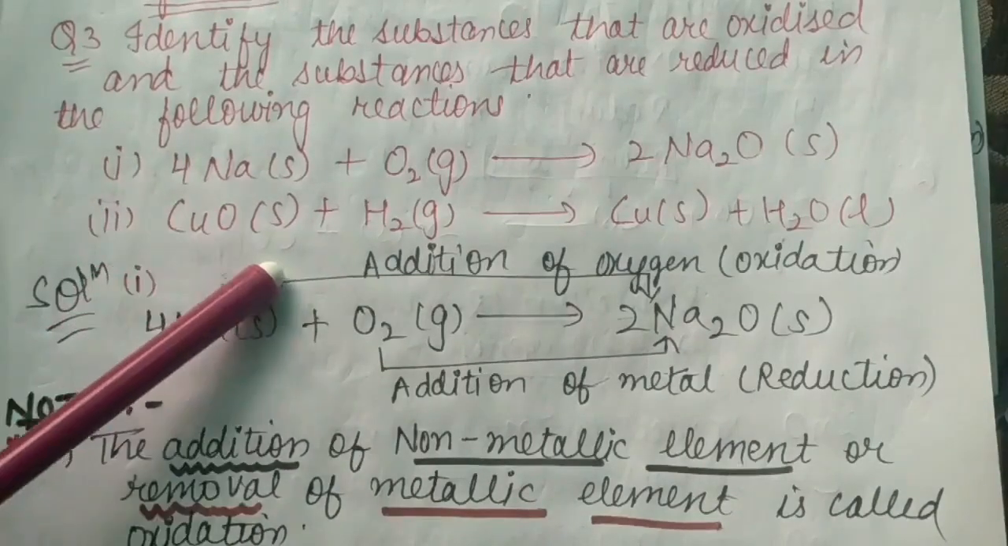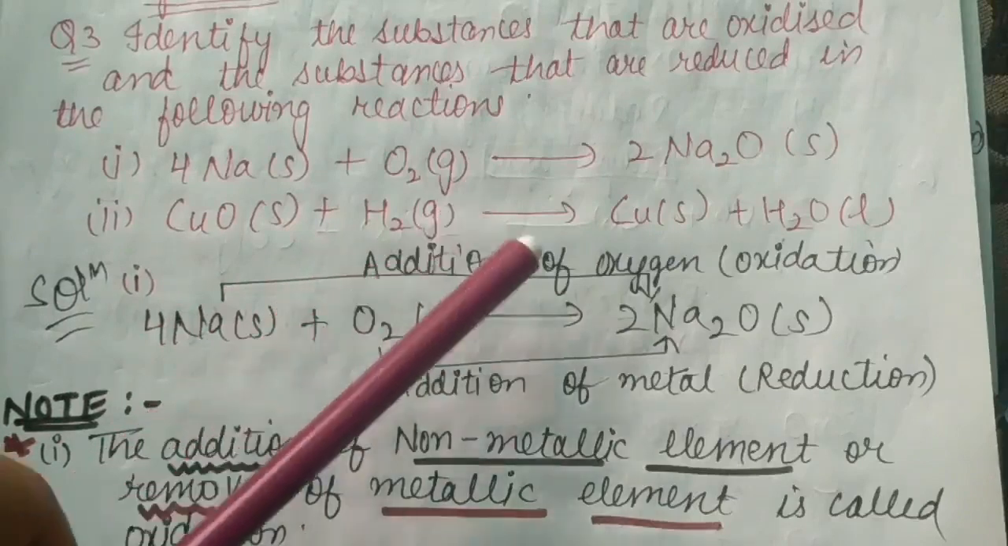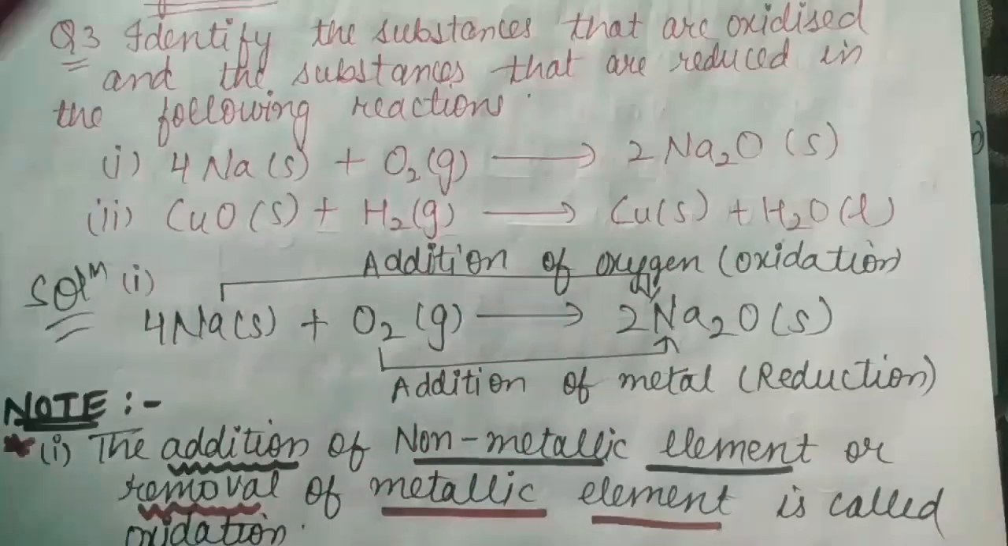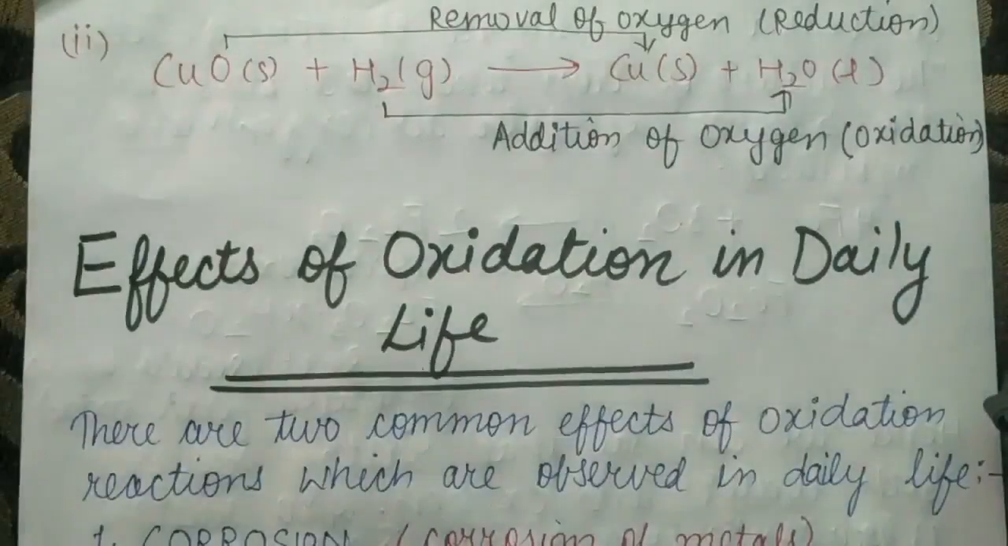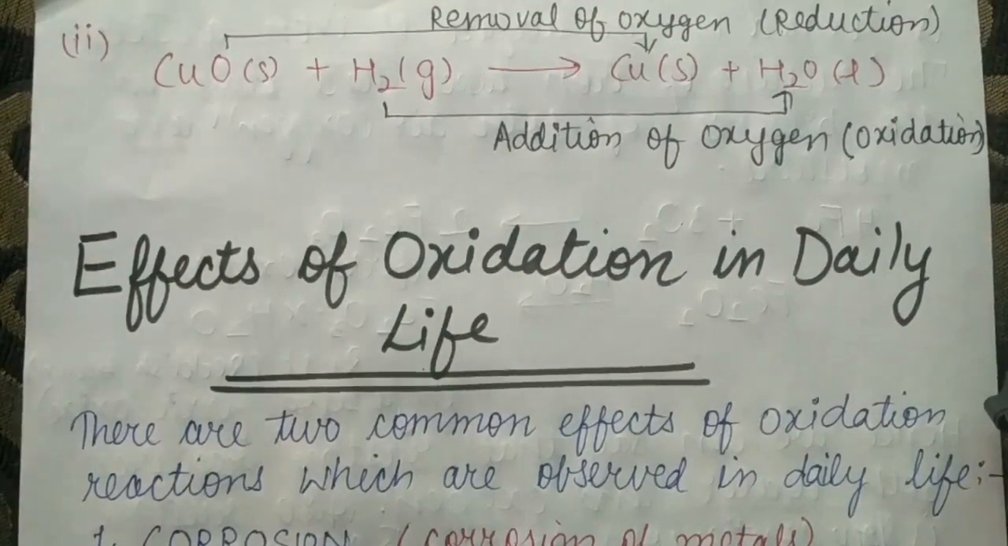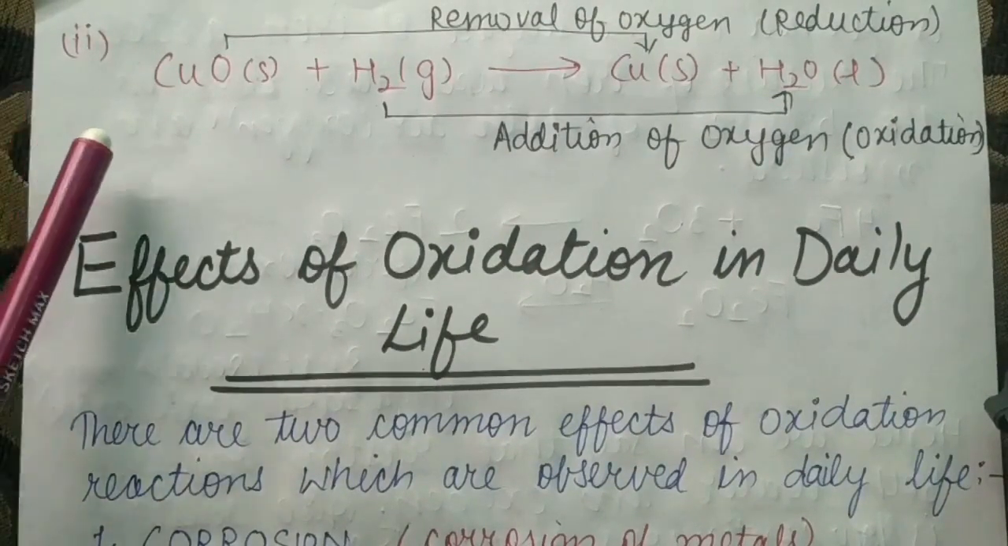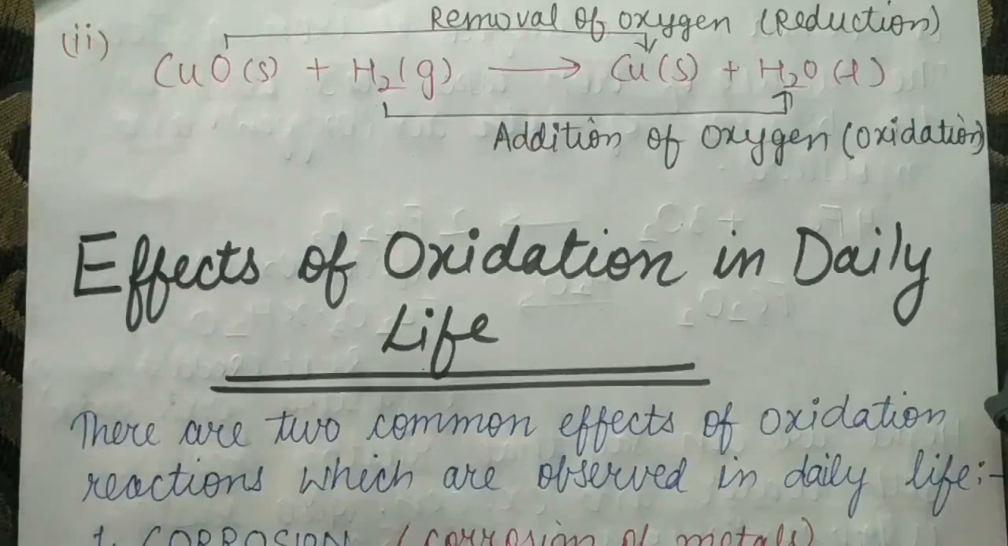Copper oxide plus hydrogen H2 gives Cu plus H2O. In this reaction, what is reduction? Reduction is the addition of hydrogen or the removal of oxygen. And what is oxidation? Addition of oxygen and removal of hydrogen.